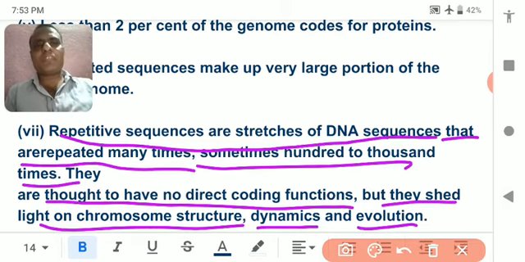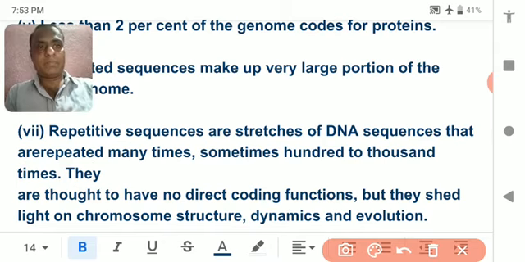So repetitive sequences do not have the function of producing a particular kind of protein, but they demonstrate the structure of the chromosome, its dynamic structure and function, as well as show how evolution helped them.